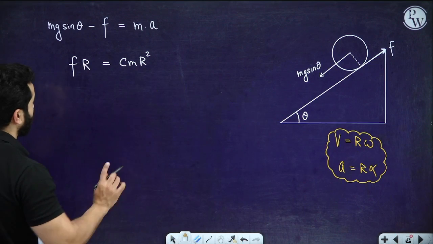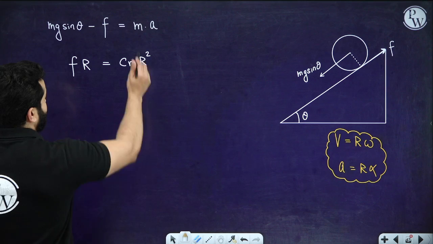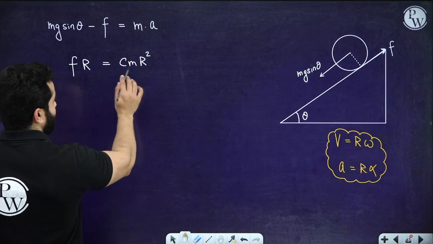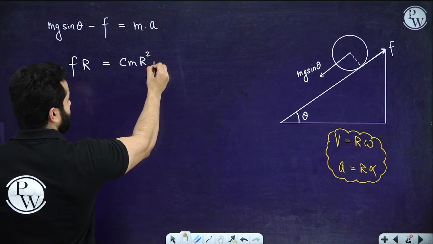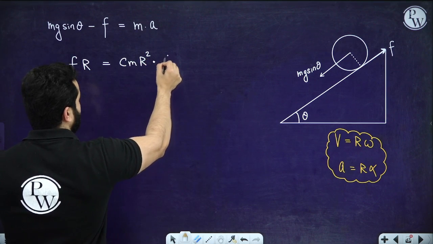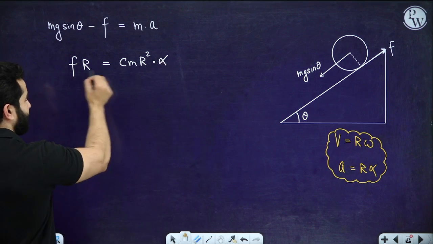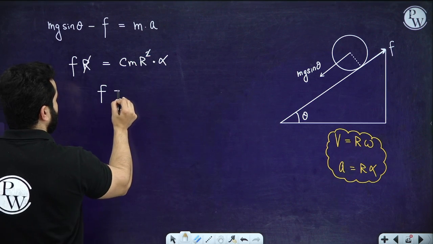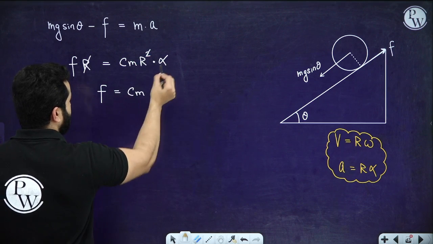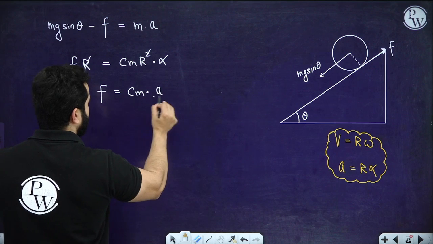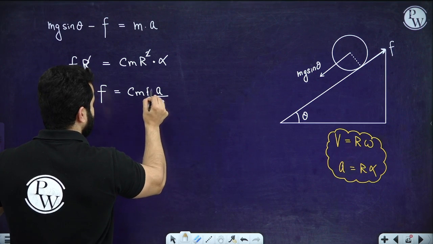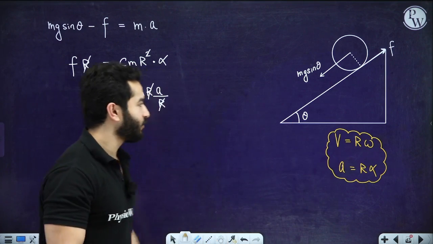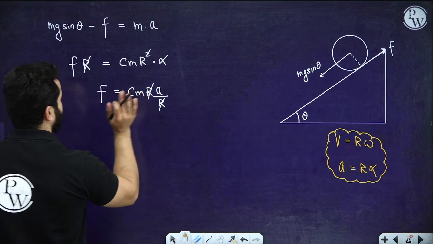Now what we are going to do is, we know that torque equals I times alpha, right? Instead of writing it like this, I can cancel out one of the r. This is Cm, and instead of alpha I am going to write it as a by r, stating that we are talking about pure rolling. Pure rolling has been achieved, right? So friction equals Cma.